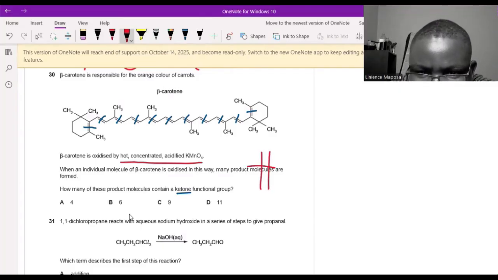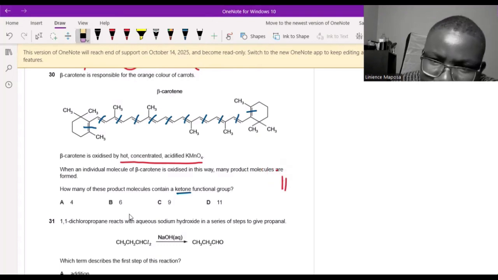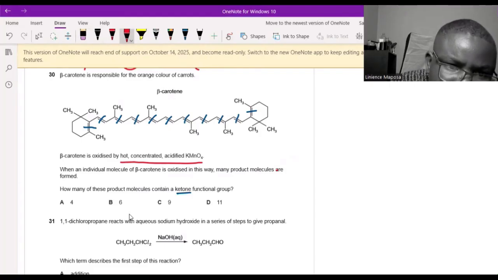When you break something like this, you put an oxygen. So this double bond stays and then you put the oxygen. Then you say double bond, then you put oxygen. Then whatever is connected. That's all you do when you break. So this side here is going to have O, that's a ketone because of this methyl. But this will then straighten up going all the way and we cut here, and this side will be an aldehyde. But because of the acid oxidation conditions, this one is going to be a carboxylic acid, COOH. So it's going to have a carboxylic acid terminal with a ketone here and a ketone here.